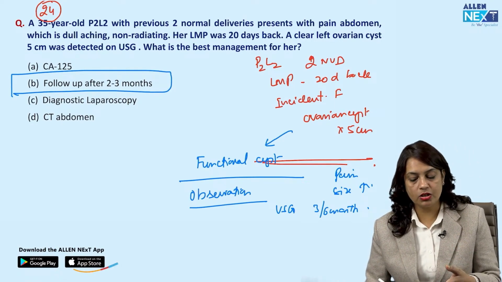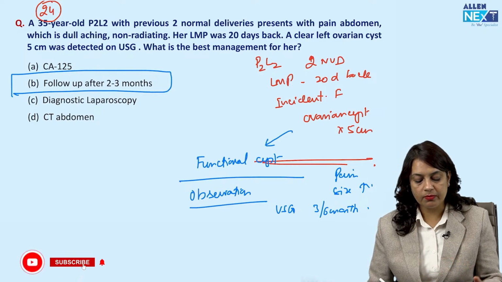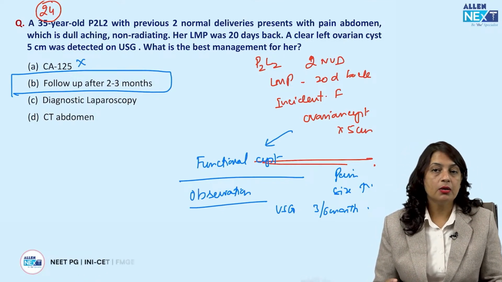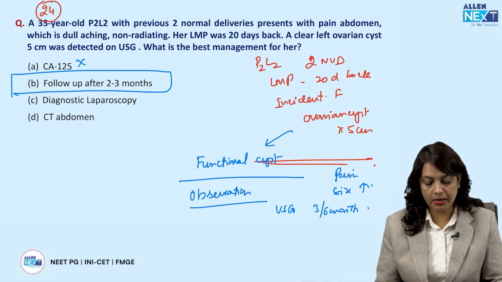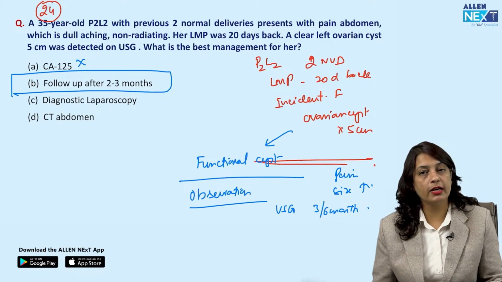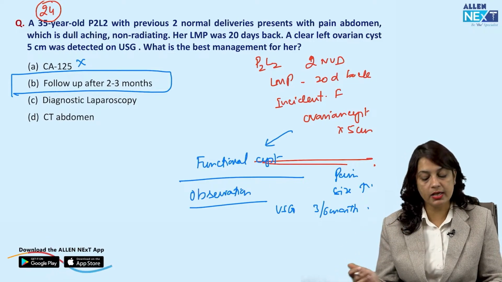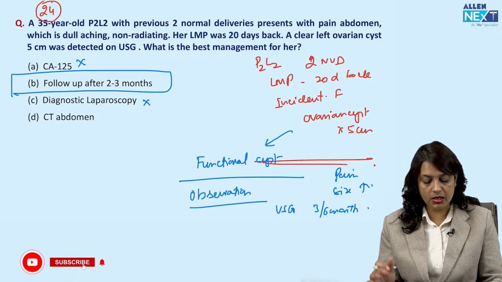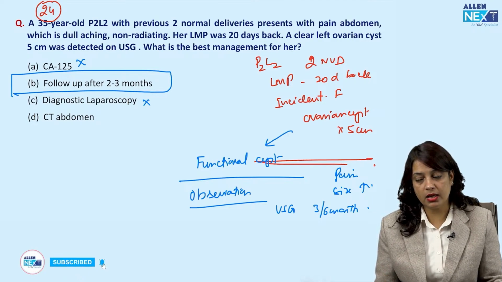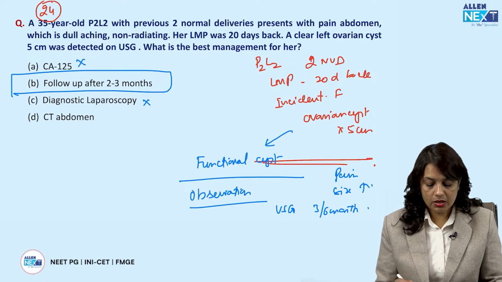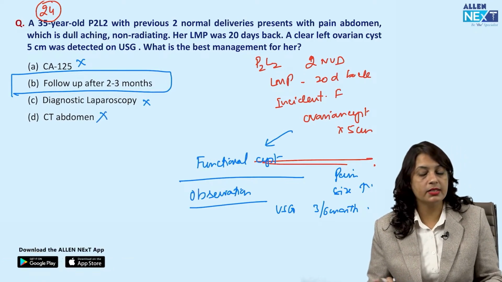Since in this age group, what is the history given to me? I am not in favor of getting a CA-125 done. She is not a premenopausal or postmenopausal female. Number 2, why should I go for a diagnostic laparoscopy? Because I am just suspecting a functional cyst and she is asymptomatic. So it is not indicated. She is not any case of any cancer. Nothing in the findings is suggestive of that. So I am not going to recommend any CT scan.